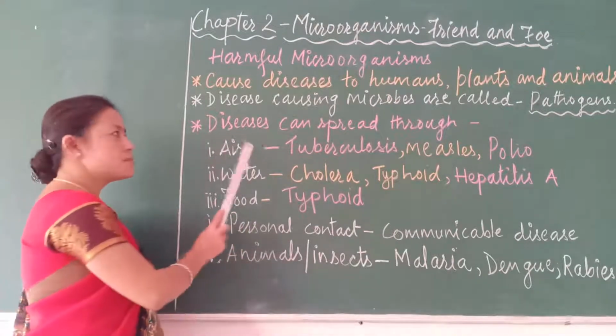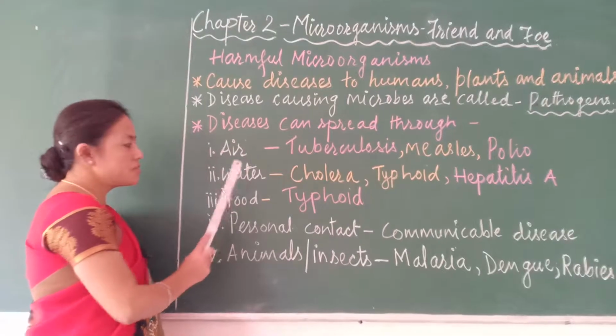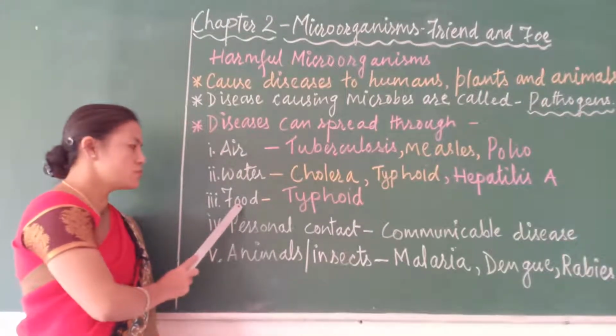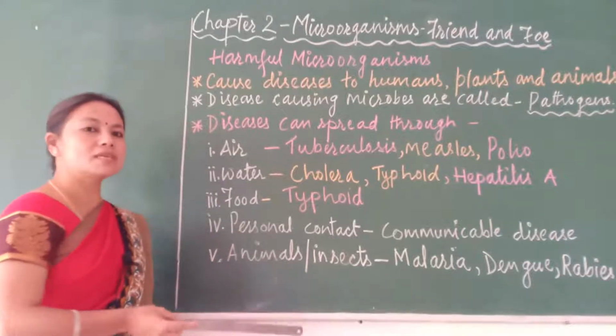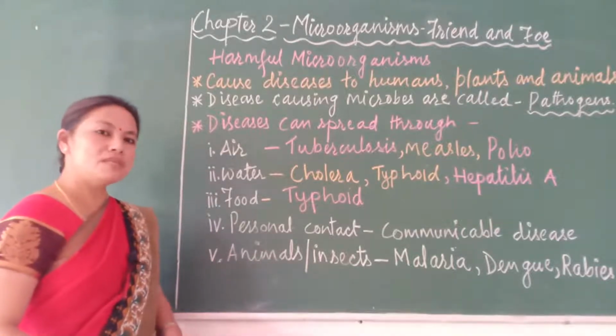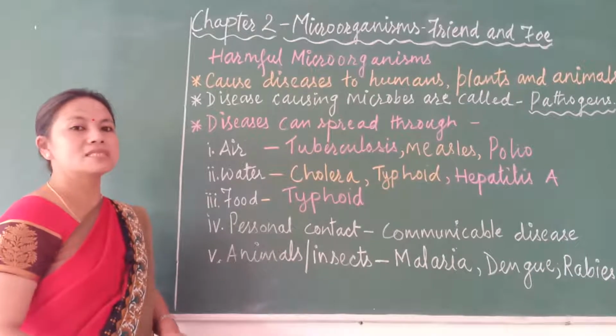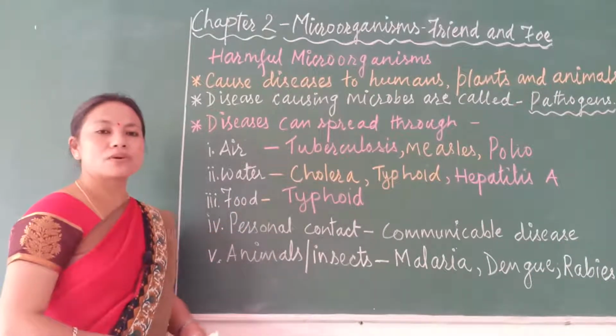They can spread through air, through water, through food, and through personal contact. Personal contact means when we come in contact with a person who is infected by the microorganisms.